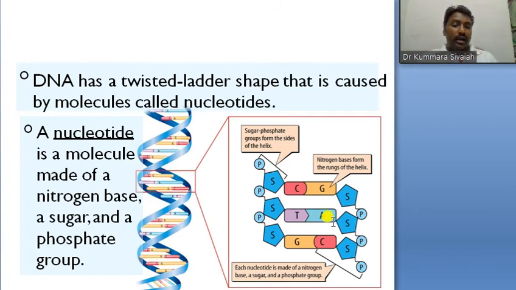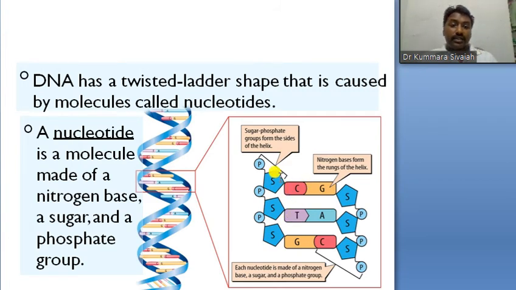Here, adenine always binds with thymine, and guanine always binds with cytosine. A makes two hydrogen bonds with T, so it is better to remember A double bond T, and C triple bond G. A is equal to T, where equal to means two bonds here, and three bonds here.